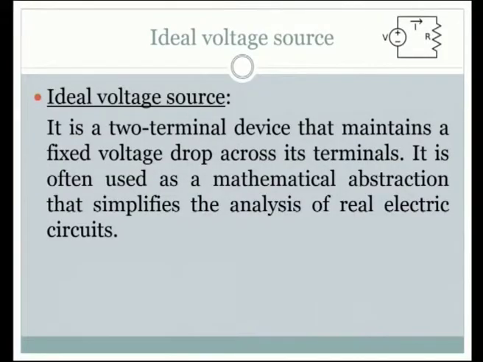So, let us see the definition for an ideal voltage source. It is a two terminal device that maintains a fixed voltage drop across its terminals. It is often used as a mathematical abstraction that simplifies the analysis of real electric circuits. It is a mathematical model.